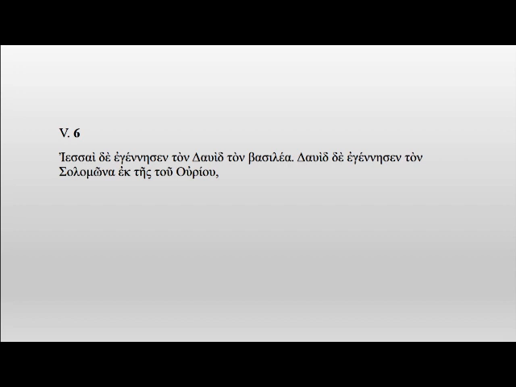Verse 6. Iessai de egennesen ton David ton basilea. David de egennesen ton Solomona ek tes tou Uriou. Jesse, however, gave birth to the King David. David, however, gave birth to Solomon by the wife of Uriah.